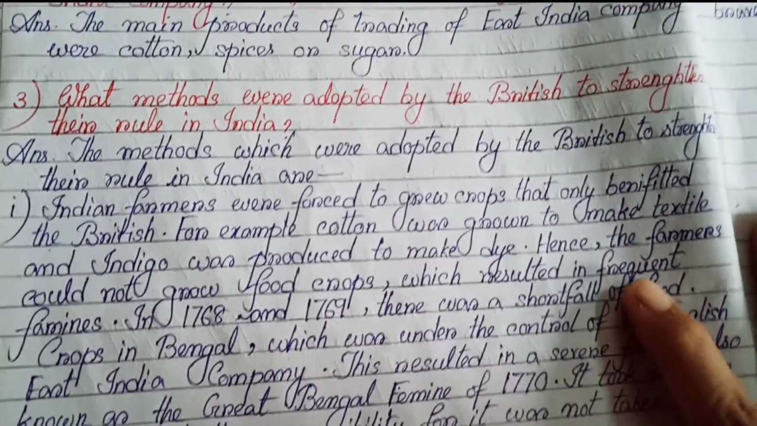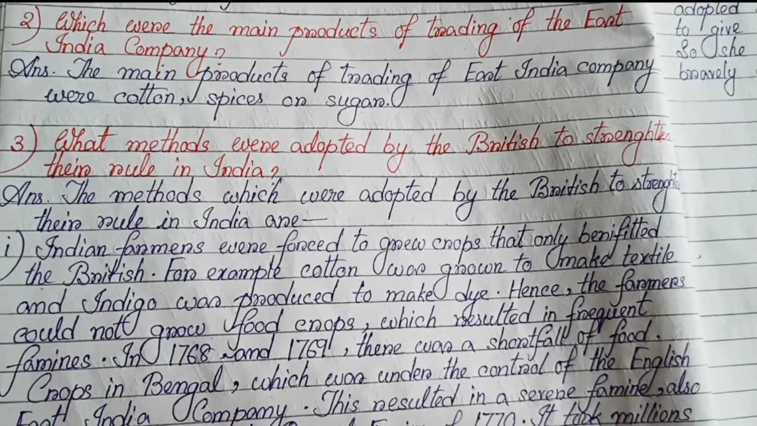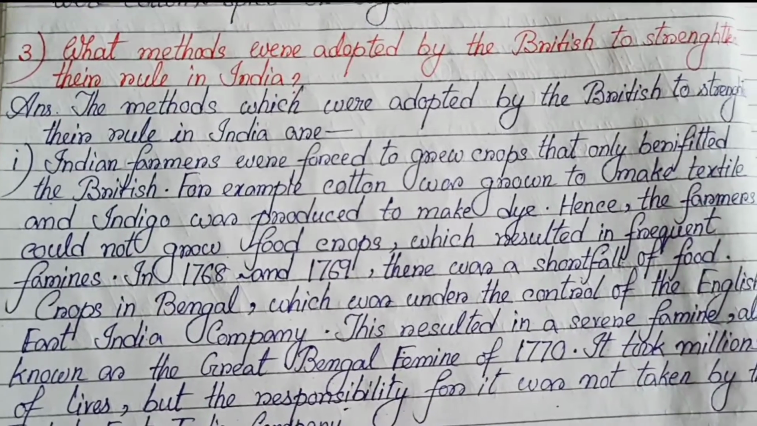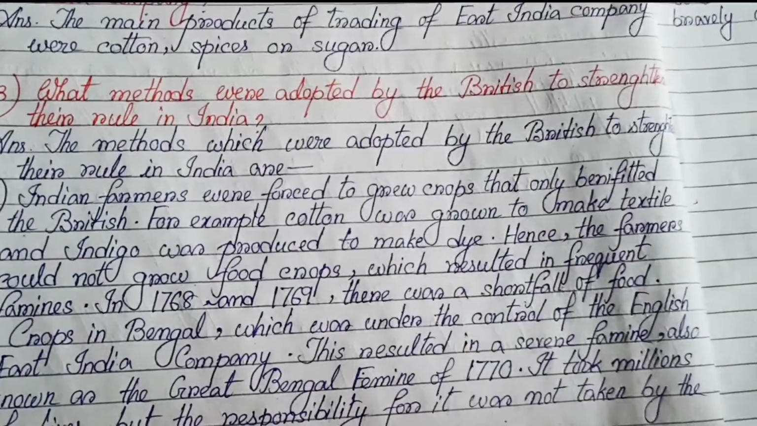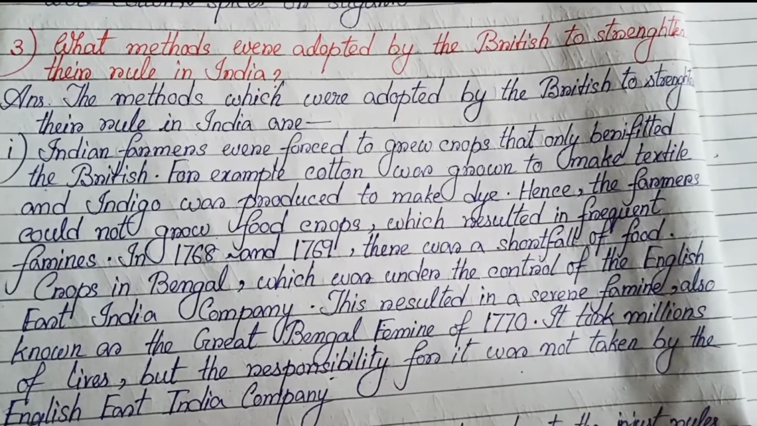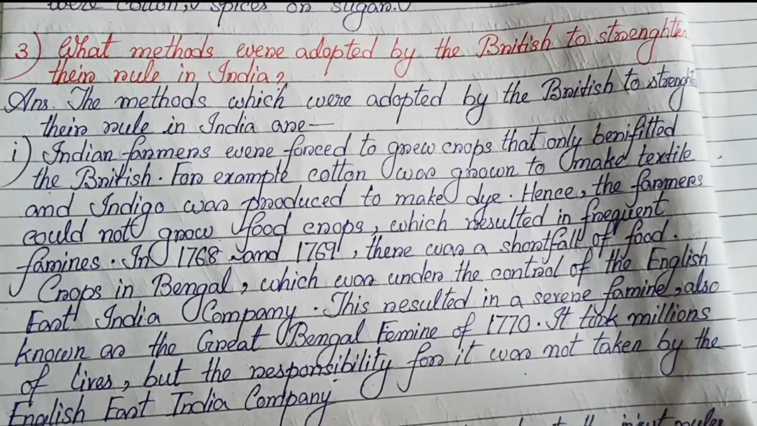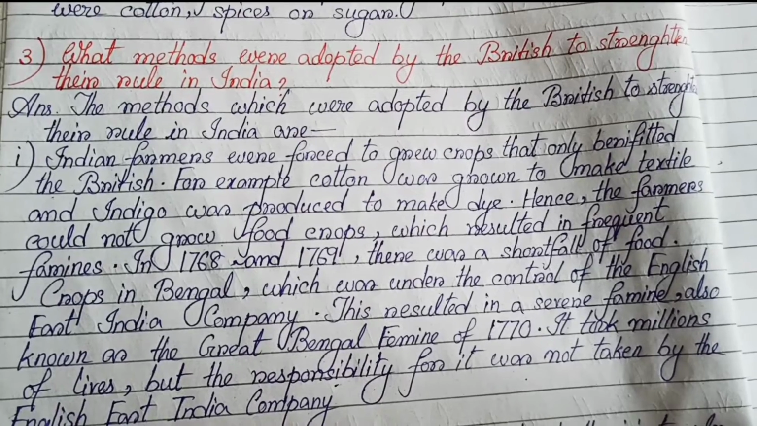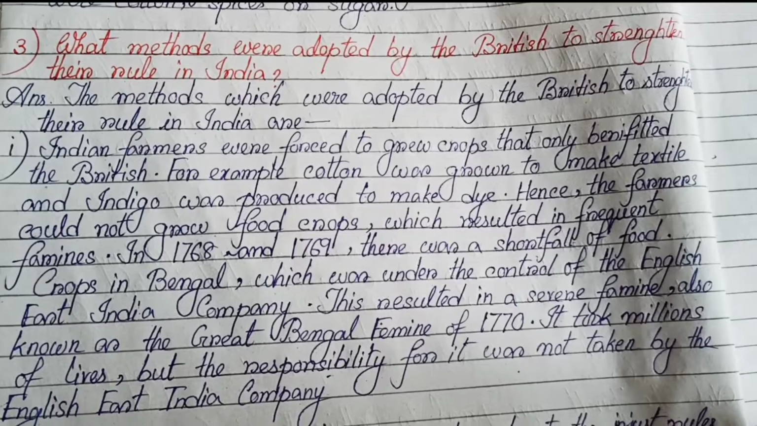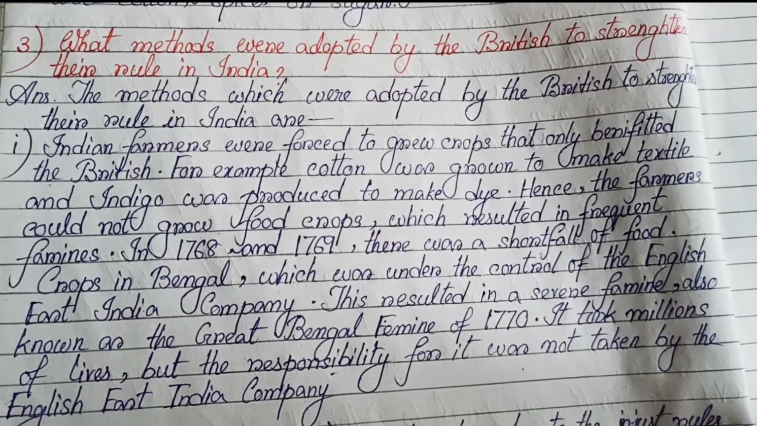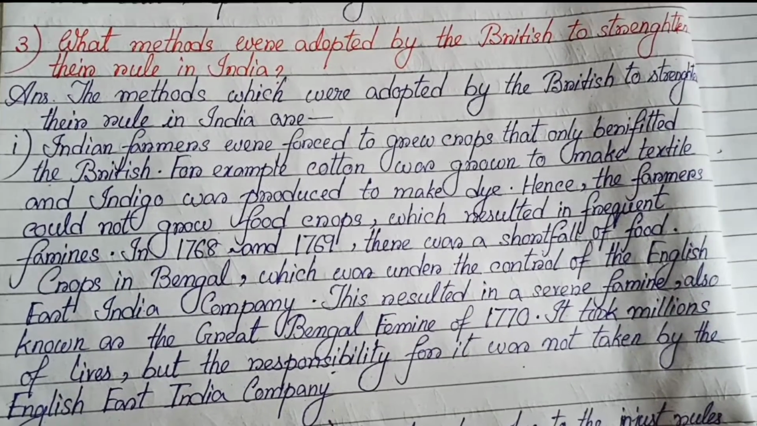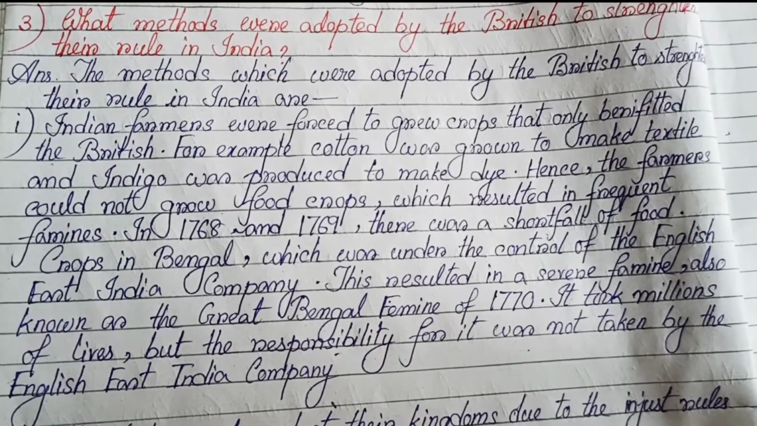Number 3, what methods were adopted by the British to strengthen their rule in India? The methods which were adopted by the British to strengthen their rule in India are: number 1, Indian farmers were forced to grow crops that only benefited the British. For example, cotton was grown to make textile, and indigo was produced to make dye. Hence, the farmers could not grow food crops, which resulted in frequent famines.